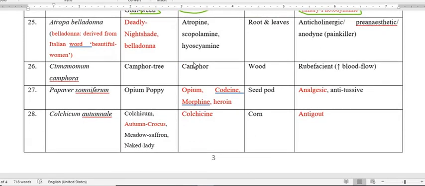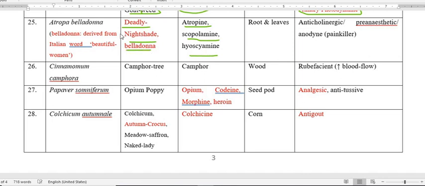Next is Atropa belladonna. This is also very important. Atropa belladonna possesses the active constituents atropine, scopolamine, and hyoscyamine, and this plant is also called deadly nightshade or belladonna.